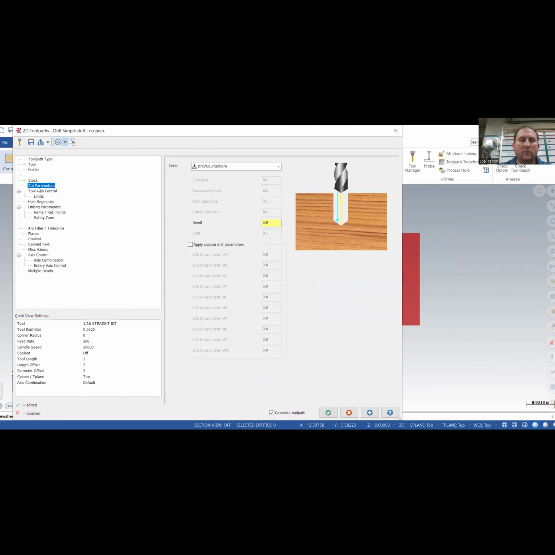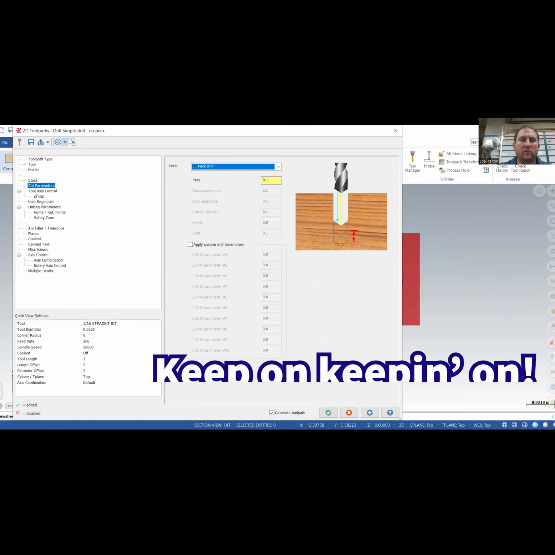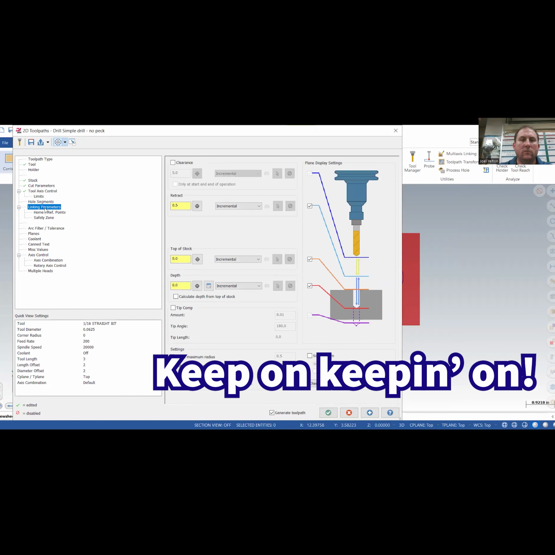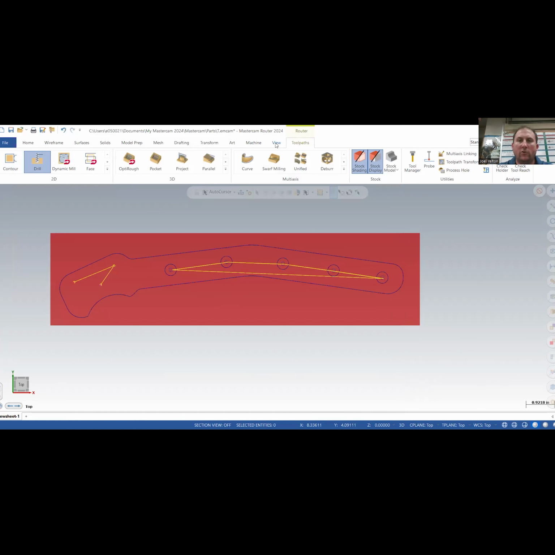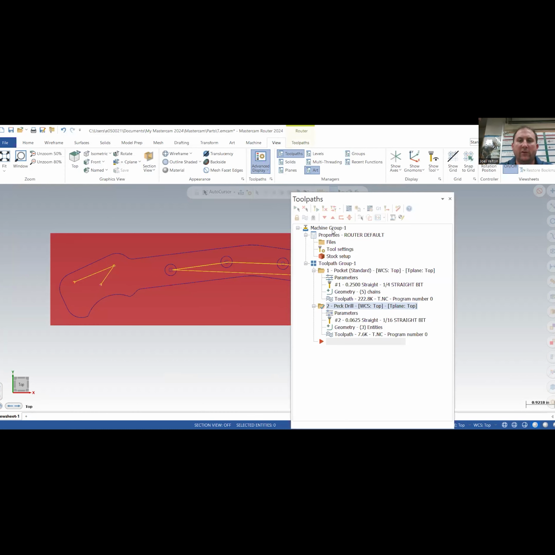Stock. I'm going to do a pec drill. Stock depth is going to be -0.5. Back, let's do -0.53. It's 530 thousandths. And we're not going to turn tip compensation on because we're not using a bit. Hit OK. I'll go to view. I'll bring up my toolpath tab. What I'm going to do is try to pull this up and move before. There we go. So now the pec drill is the first cycle, and the 4 or 5 holes are next.